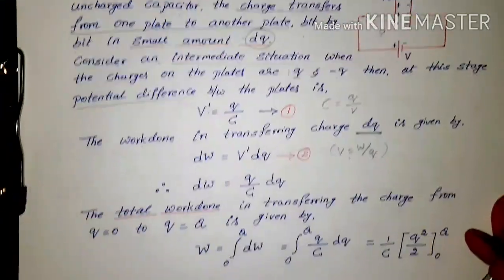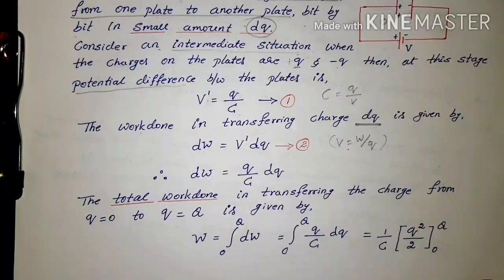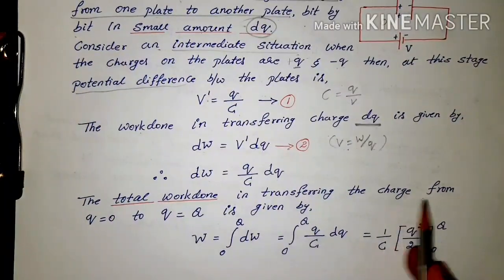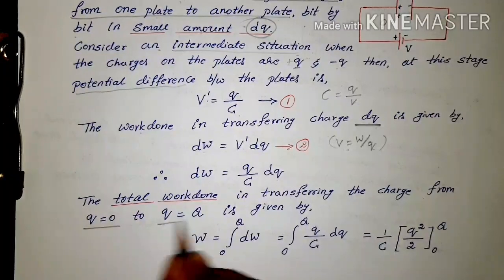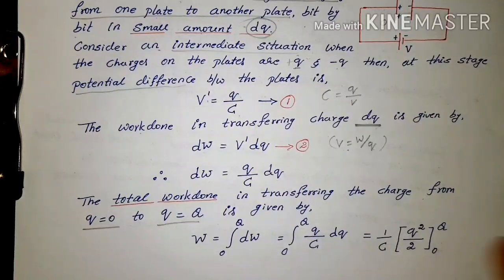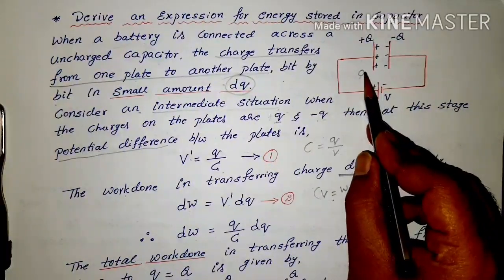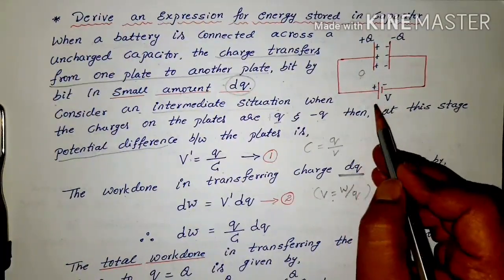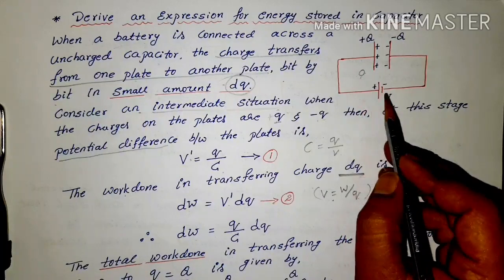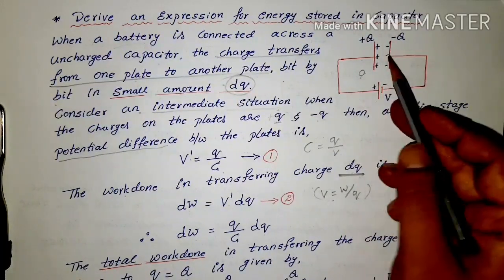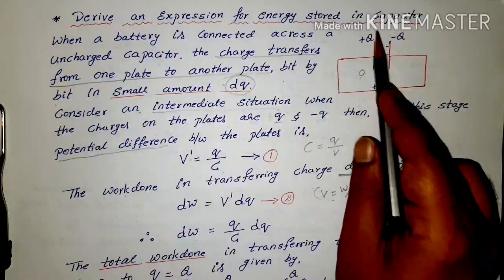Now find the total work done in transferring the charge from q equal to 0 to q equal to Q. As you can see in the picture, initially there was no charge on the capacitor. When you supply the battery connection, it reaches the maximum value.